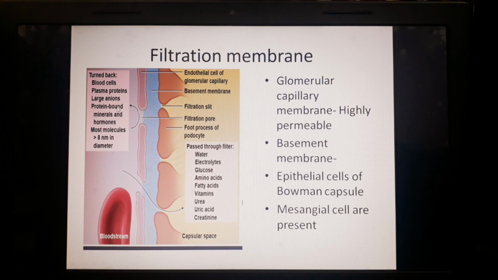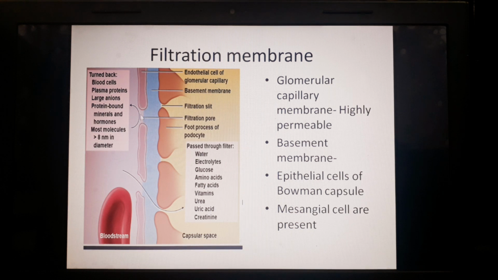Here one thing I would like to mention: only size does not matter in whether the molecule or substance will cross the endothelial layer or not. Along with the size, the charge on the molecule or ion also determines whether it crosses or not. So larger anions or larger proteins have negative charge. That's why they are expelled away from the filtration membrane because of the presence of negative charge over them.